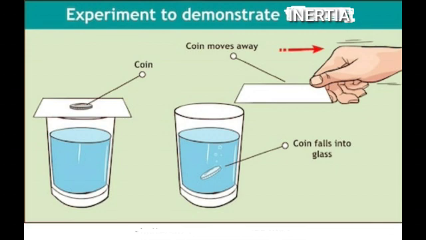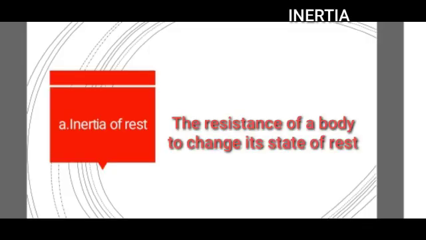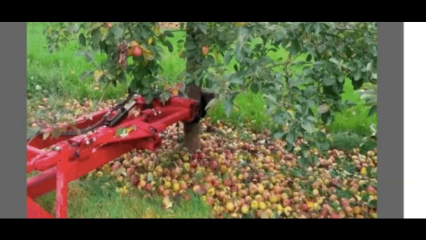So, now let's go on to the types of inertia. What are the types of inertia? How can we understand that? There are three types. Inertia of rest is the first one. Inertia of rest is the resistance of a body to change its state of rest. An example is when you vigorously shake the branches of a tree, some of the leaves and fruits are detached and they fall down. This is inertia of rest.